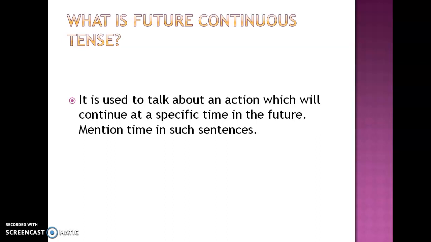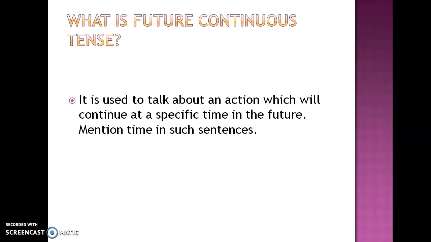Now, whenever I say continuous, continuous means an ongoing action. An action that is continuing. And whenever I say continuous, whether it's past continuous, future continuous, present continuous, immediately one thing should strike your mind, that is ing. So verb in ing form is continuous. So future continuous tense is used to talk about an action which will continue at a specific time in future.